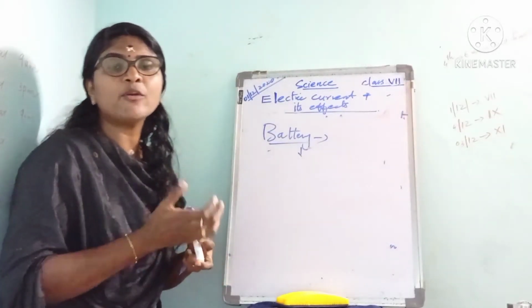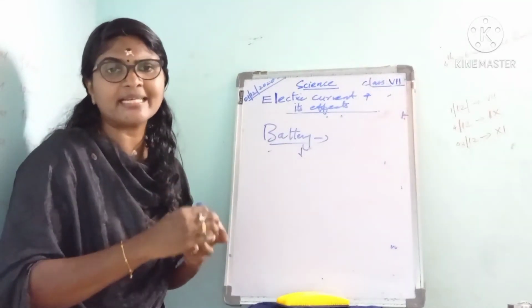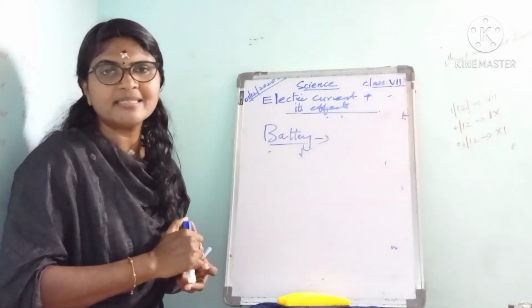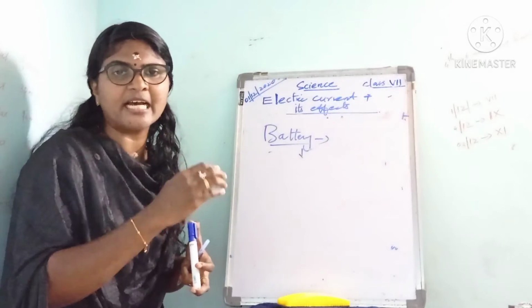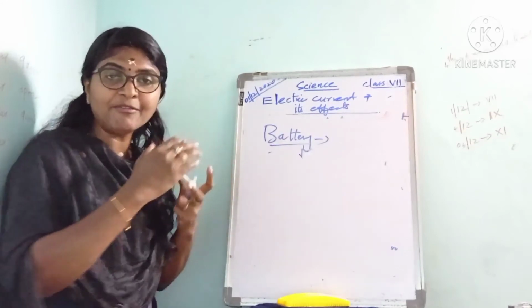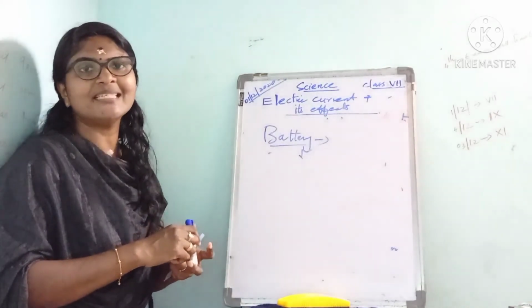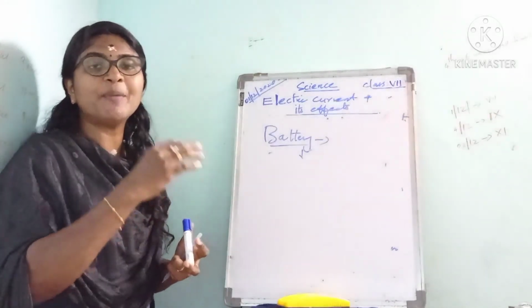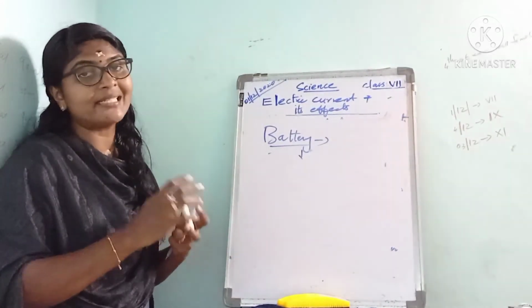When more than one cell is connected in an electric circuit, they have to be connected in a proper manner. Then only the electricity can flow through them. When a group of cells is used in an electric circuit, they have to be connected in a proper manner, then only can the electricity flow very easily through the electric circuit.